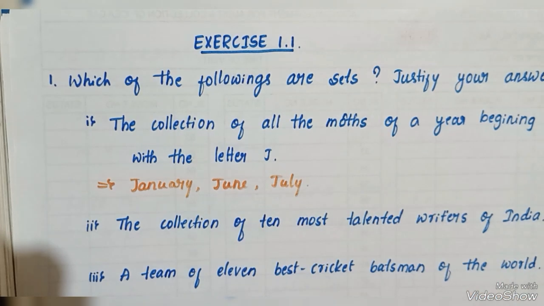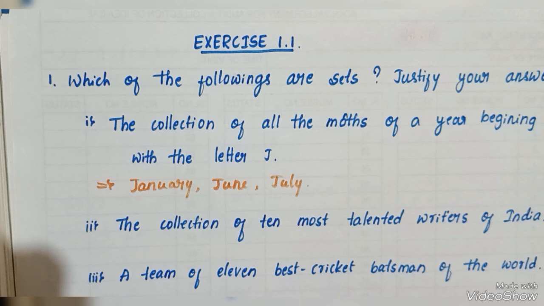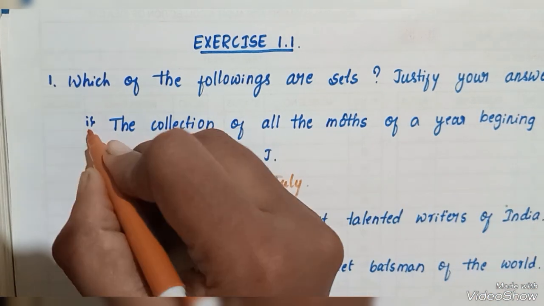Therefore the months starting with J are 3. There are 3 months in a year beginning with the letter J, therefore it is well defined. That's why the collection of all the months of a year beginning with the letter J is a set.